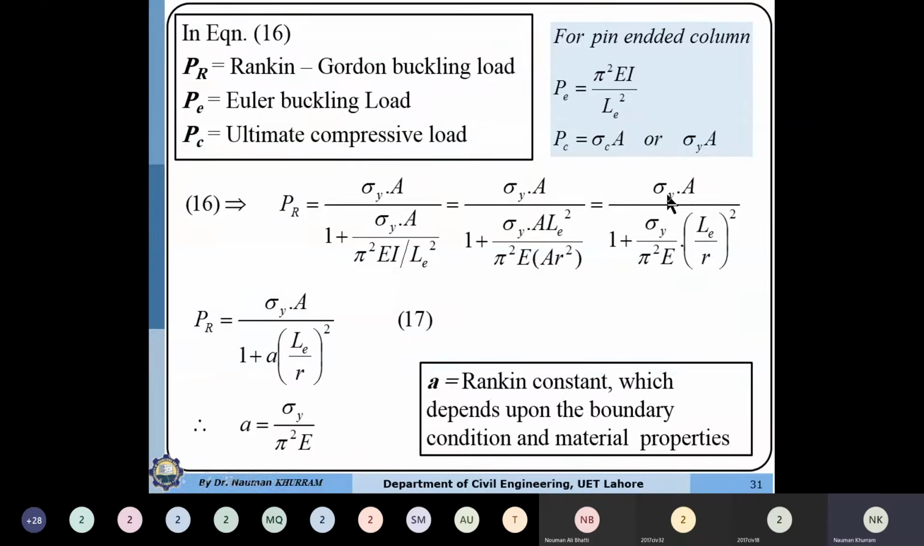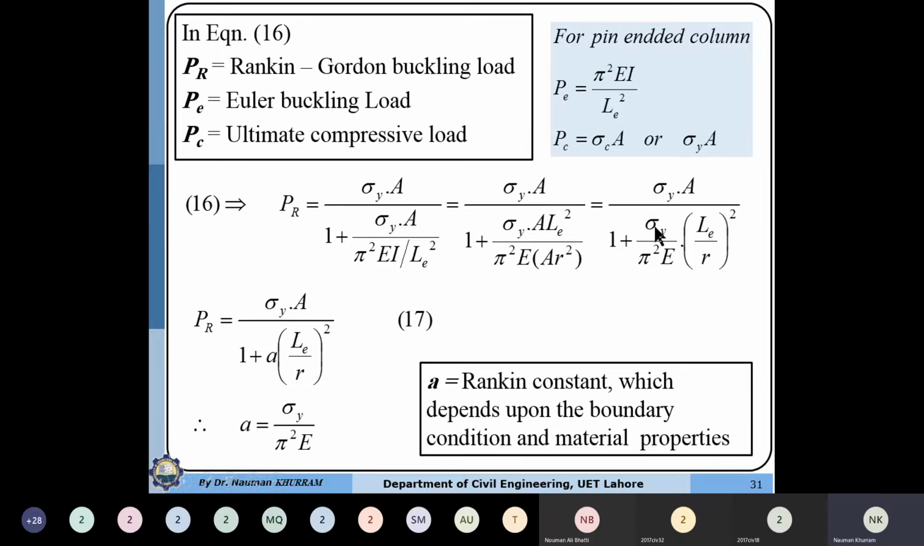So in this equation, sigma y into A is the ultimate load carrying capacity, L_e over r square is the slenderness ratio, and sigma y over pi square into E is a constant. This complete factor is also a constant because the ultimate capacity of the material is a constant. For example, if we are using the 836 steel, for it sigma y will always be a constant. So pi square is a constant and E value for any material is also constant.